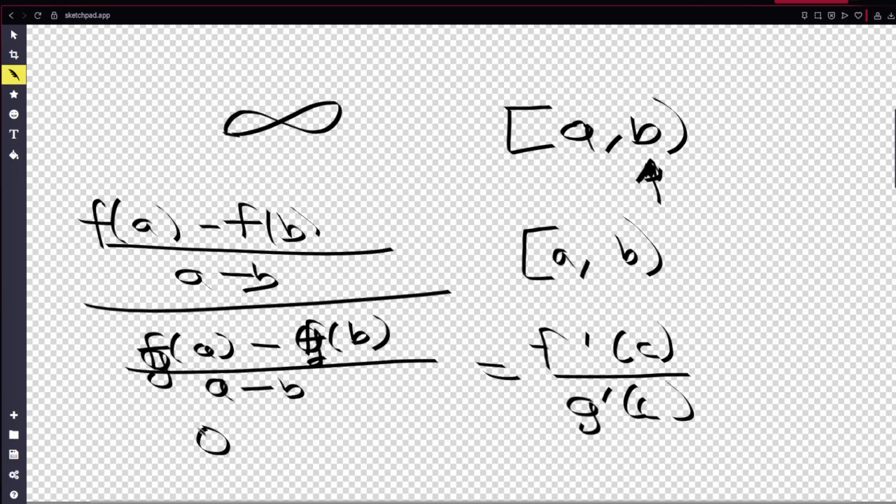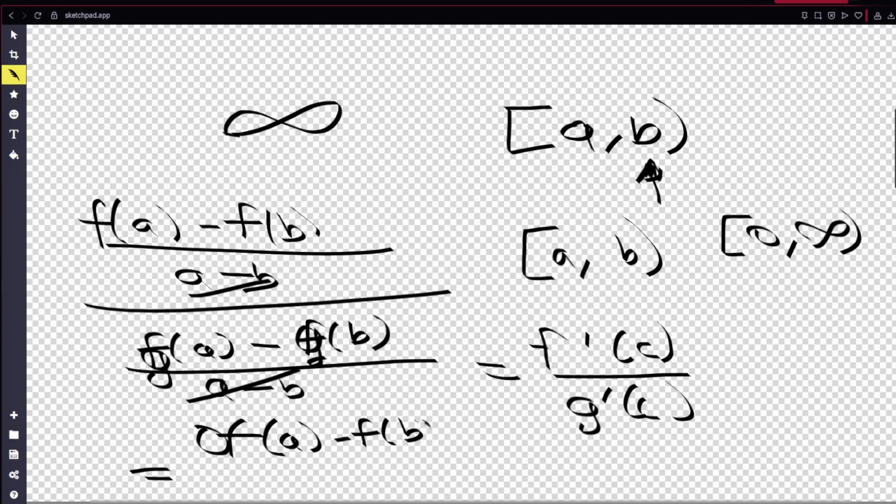f of a is equal to 0, because remember that this is technically the interval 0 to infinity. So 0 minus infinity over this, which is just negative infinity, which these two cancel out. Not the negative infinities. In fact, let me just show you the logic. Oh shoot, sorry. There we go. These just cross out, giving you f of a minus f of b over g of a minus g of b. But note that g of a and f of a are just going to be equal to 0.